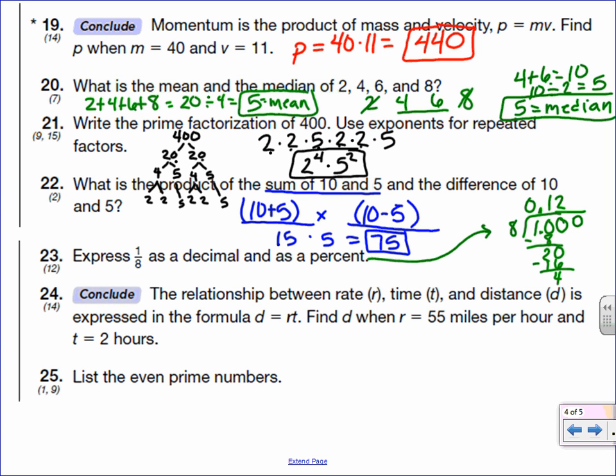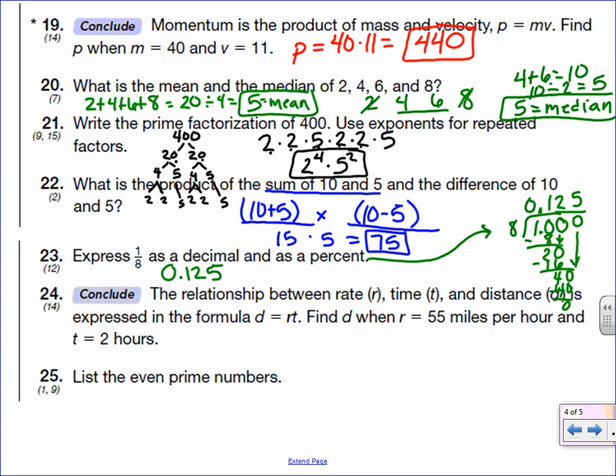I haven't changed the number yet. I'm going to bring that 0 down, just like I brought that down. And now the question is, how many times does 8 go into 40? It goes into 40 5 times. 5 times 8 is 40. And 40 minus 40 is 0. When I end up with 0, I know I'm done. So 1/8 as a decimal is 0.125.